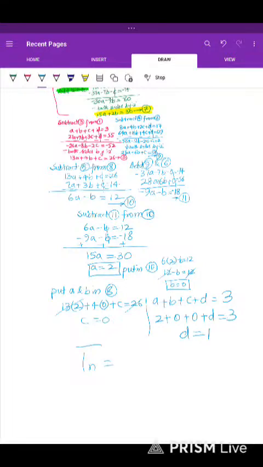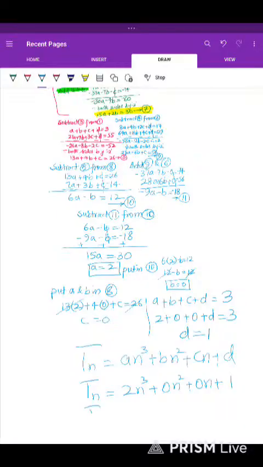Tn is equal to an cube plus bn square plus cn plus d. So all these we have. A is 2n cube, plus b is 0n square, plus c is 0n, plus d is 1. So Tn is equal to 2n cube plus 1. Okay, so nth term is calculated.